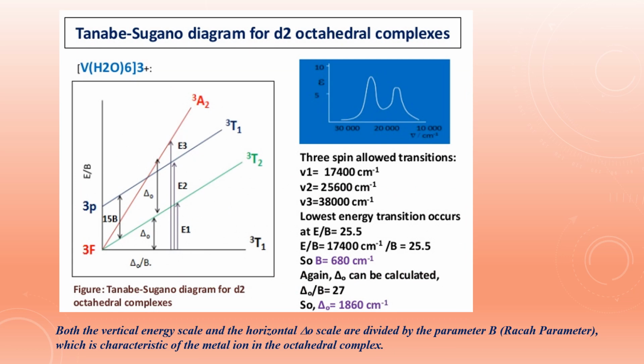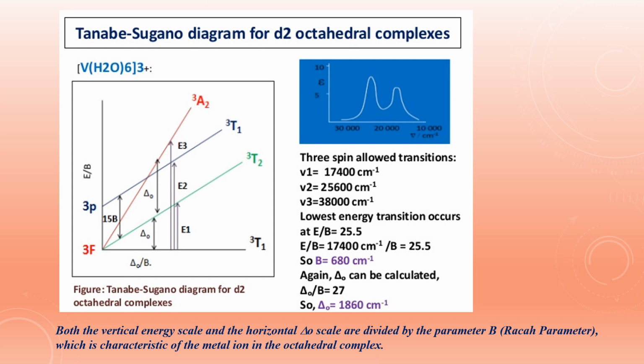So here we have shown the diagram for the d2 octahedral complexes. So these are the Tanabe-Sugano diagrams, and they are represented like this. Here we write delta O by B. These diagrams include both strong and weak fields and hence are more comprehensive than the Orgel diagrams.